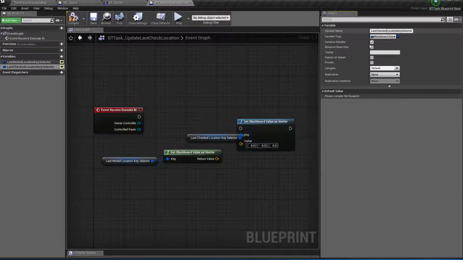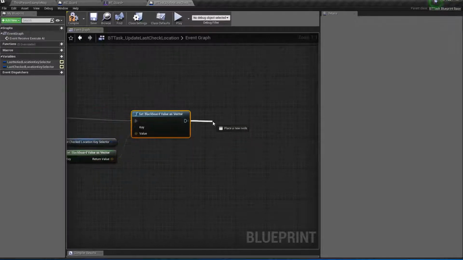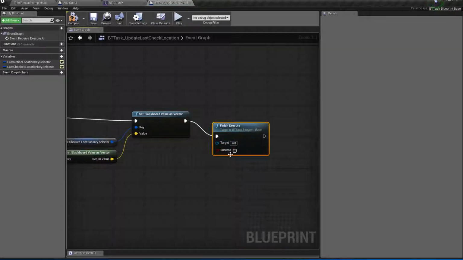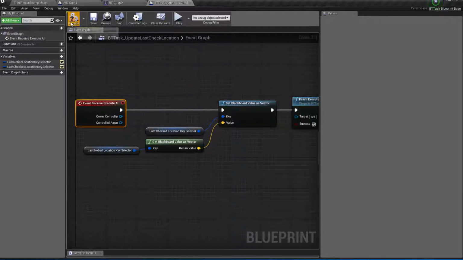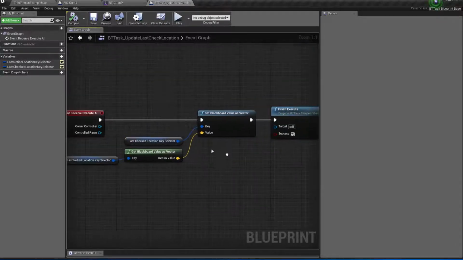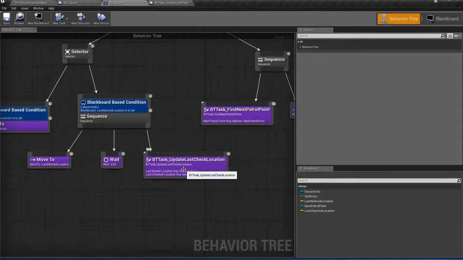Alright, and we're going to update that using our last noticed location. Now going to the end, don't forget to do the finish execute with success. Okay, compile and save it. So this is all the task does, it's just updating that last checked location after checking, of course. So after checking, we update that last check location.